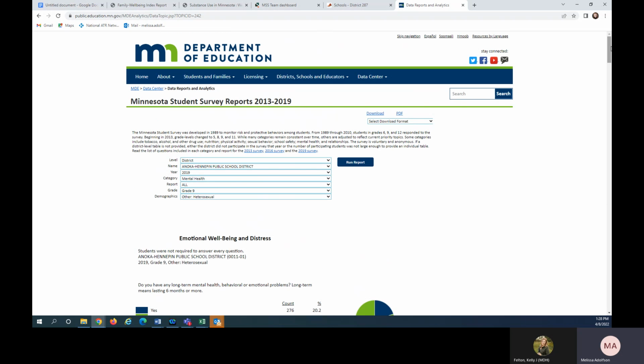And you can run similar reports looking for differences by gender identity, race, ethnicity, and other factors.